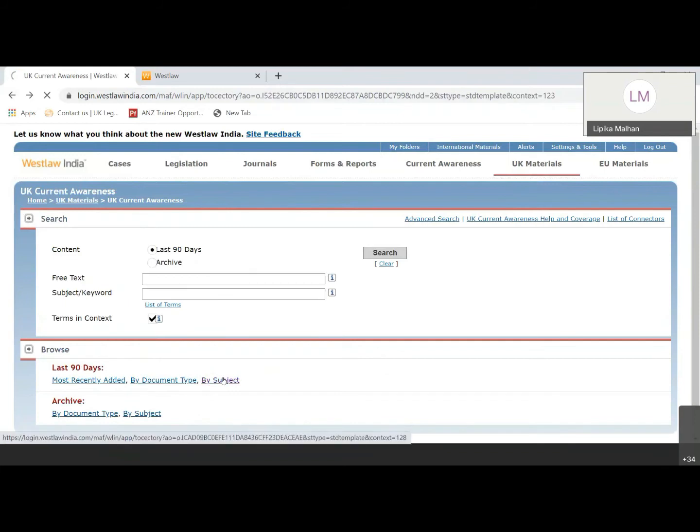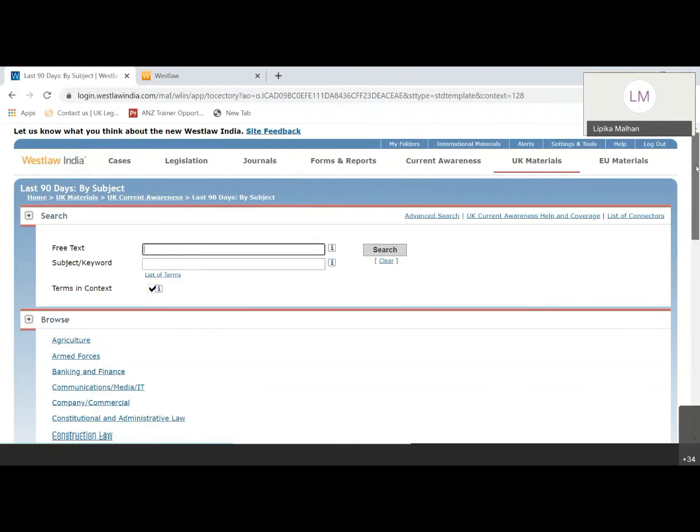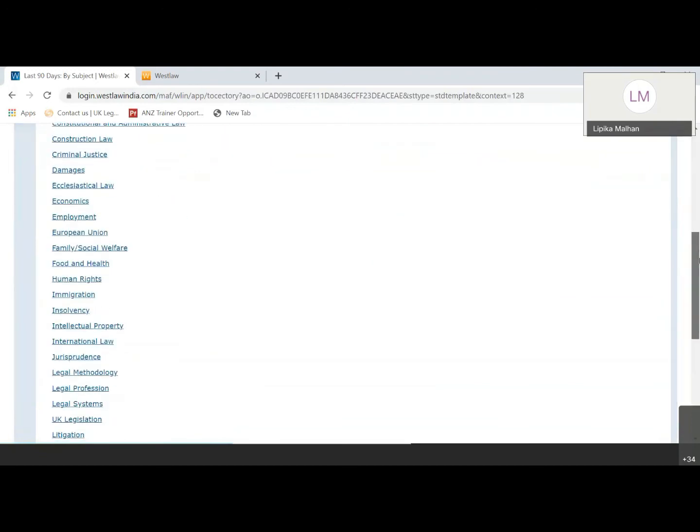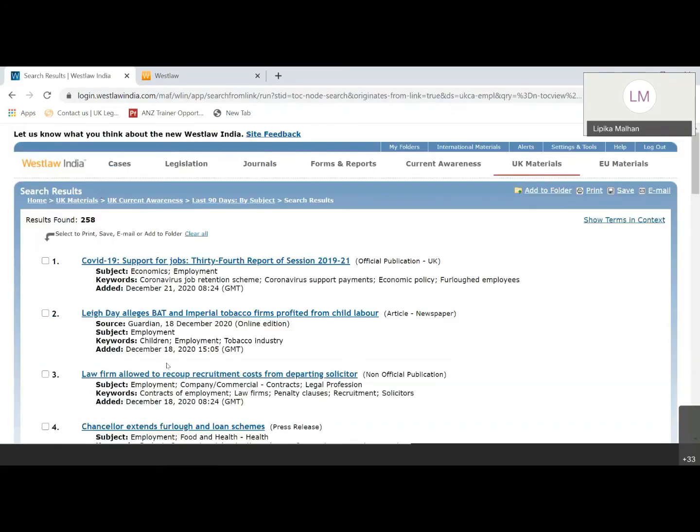I'll click on by subject. And this is the complete list of subjects which is provided here. I want to see what has been added related to employment. I'll click here on employment. And I can see there are around 258 documents available in the past 90 days, in the last 3 months. So these can be looked at in case I want to have a look at any latest materials related to employment.